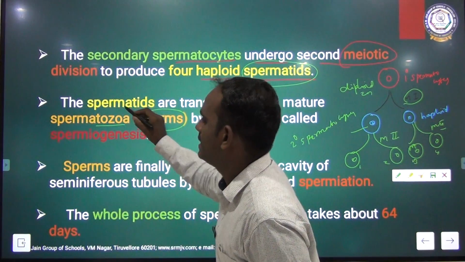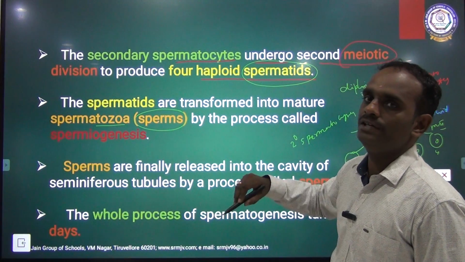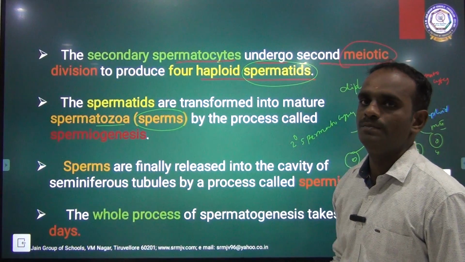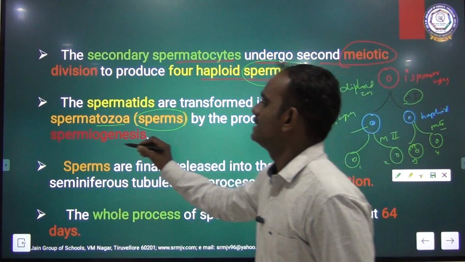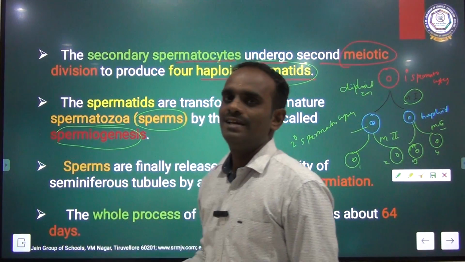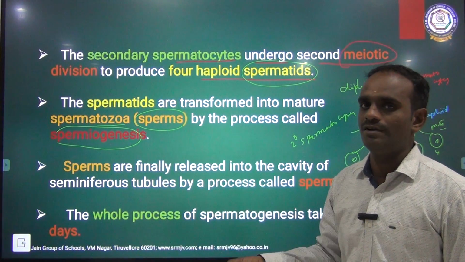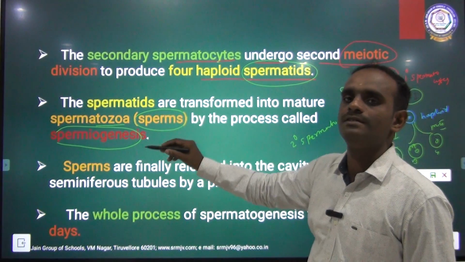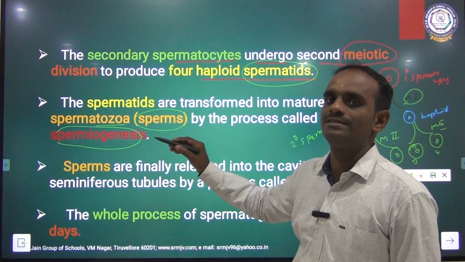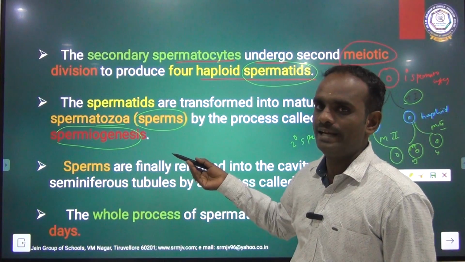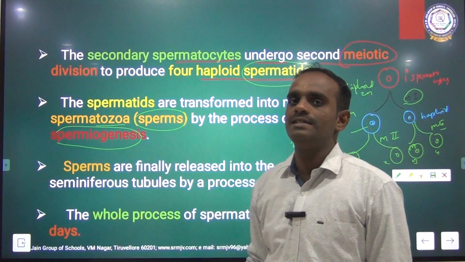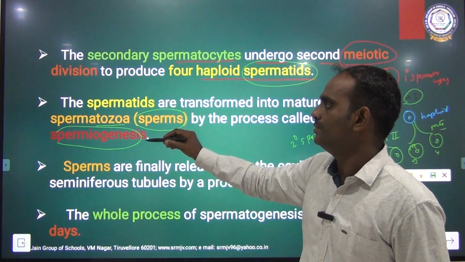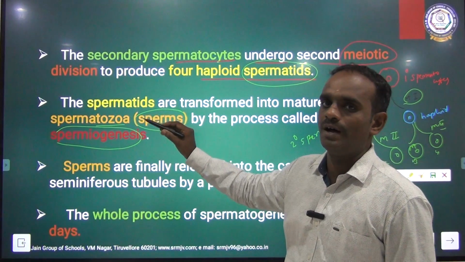The spermatids are transformed into mature spermatozoa, also called sperms, by the process called spermiogenesis. Spermiogenesis is a process of conversion of spermatids into a mature spermatozoa, that is called sperm. Once again I am repeating, spermiogenesis is the process of conversion of spermatids into mature spermatozoa.